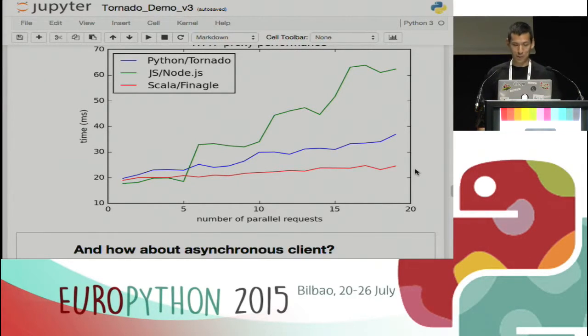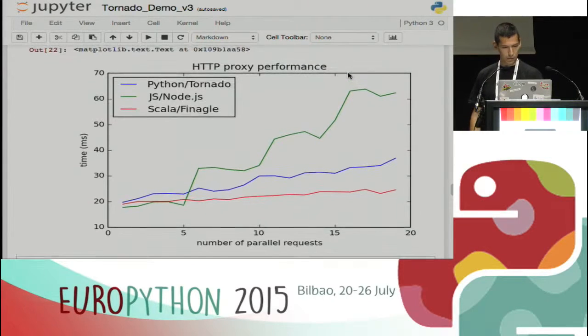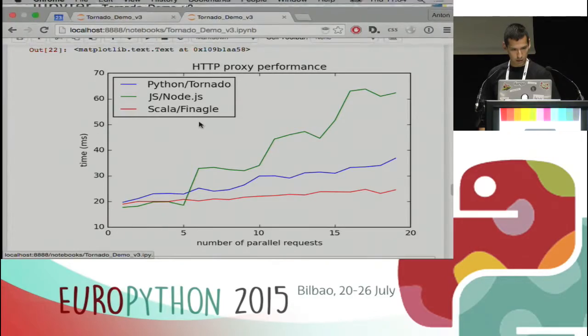Tornado also did a good job. And I have a feeling that I might just have not a perfect configuration for Node, because we obviously see this pattern of jumping on every 5 parallel requests added. So I think that, yeah, we can stop at this point. Let me then jump back to my slides.